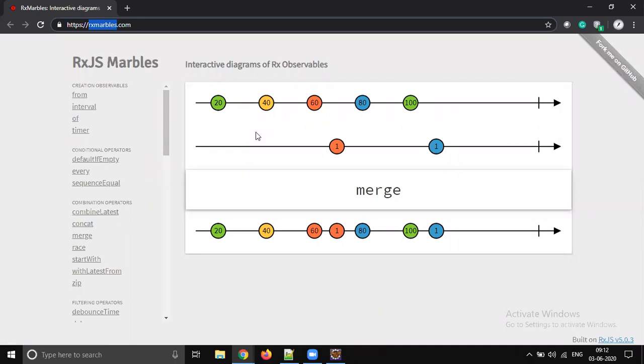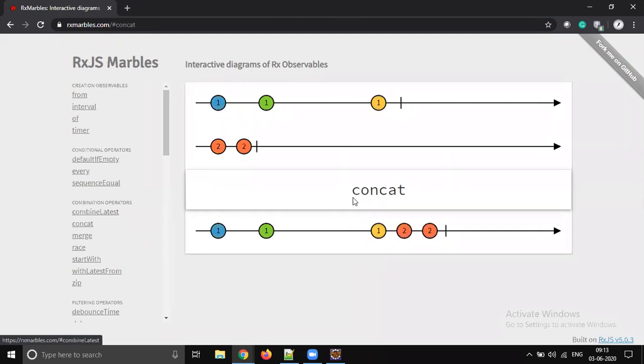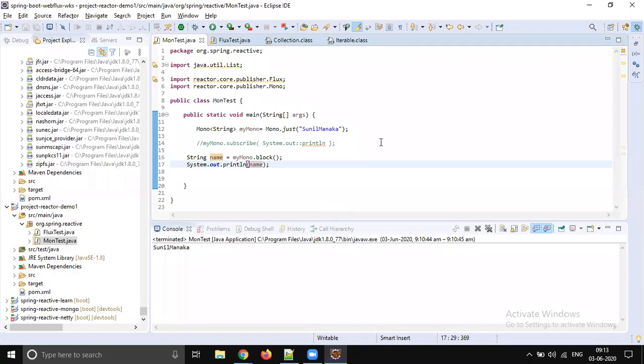Okay, but unfortunately it's not from Project Reactor. It's from ReactX. Okay, but the publisher, how it's going to work, some of the operators can be learned. For example, there is a method called concat, right? So the operator called concat. Is the same operator there in the Flux also?